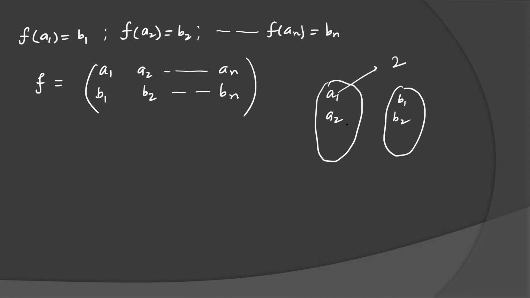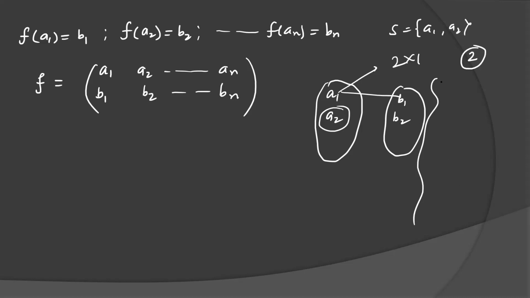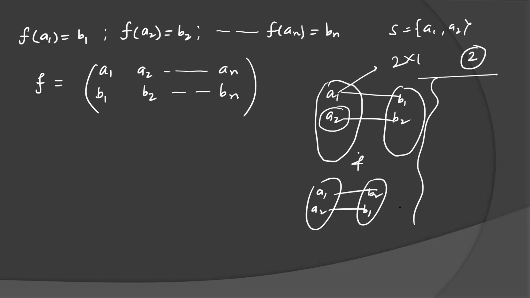A2 has only one choice, because one choice is already blocked by A1. So in the two element case, you have two arrangements, meaning two permutations. The first is A1 to B1, A2 to B2, and the second is A1 to B2 and A2 to B1.